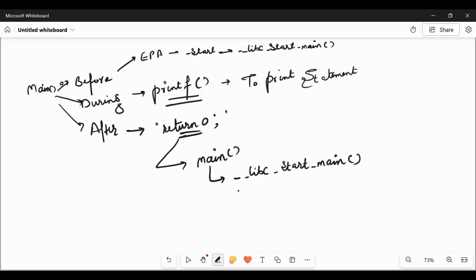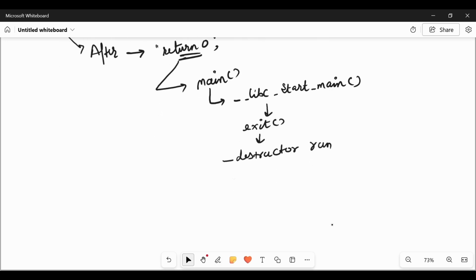but this time for the exit function, for the cleanup process. Exit will call the destructor. The destructor will run, which will do the kernel cleanup.